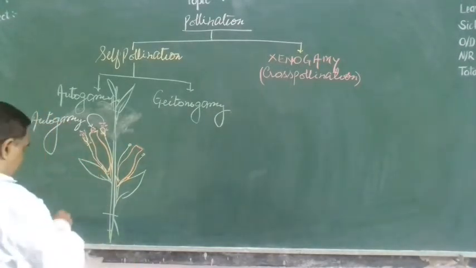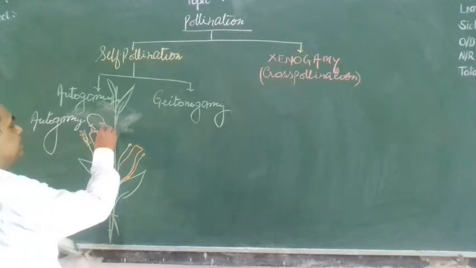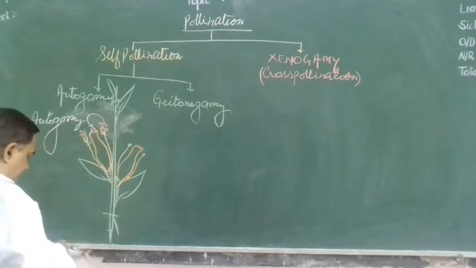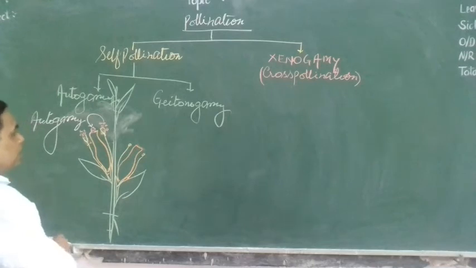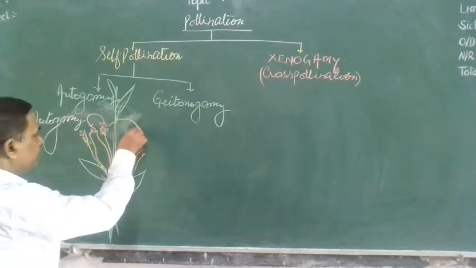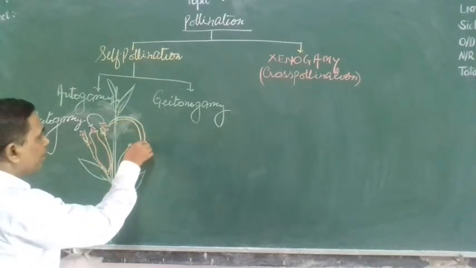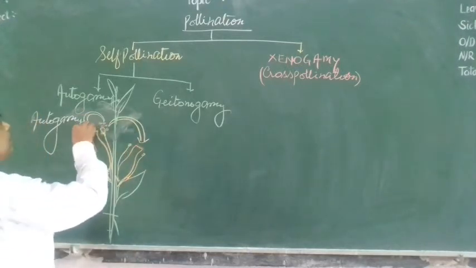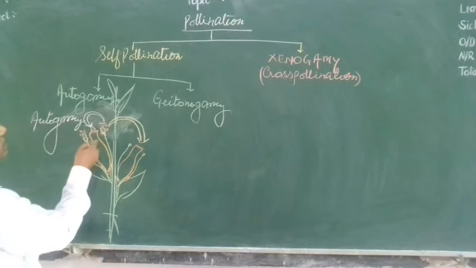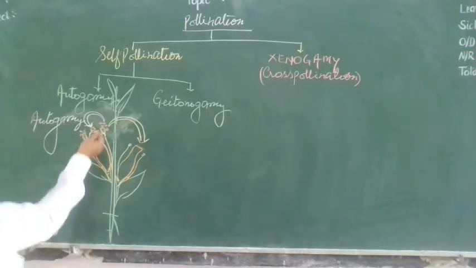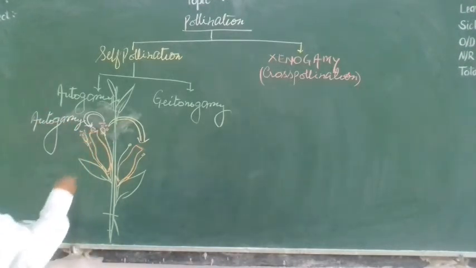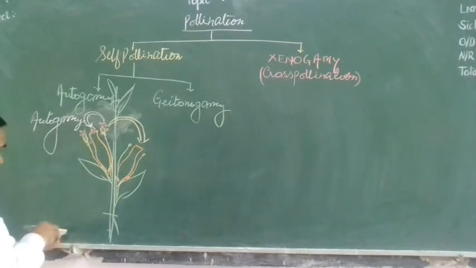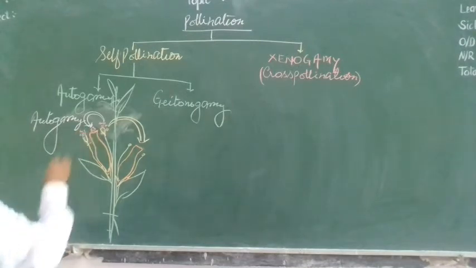Now suppose this is the pollen grain. From here it will transfer to the stigma of another flower. Here it is transferring to the same flower. When pollen grain transfers from anther to the stigma of the same flower, that is called autogamy.